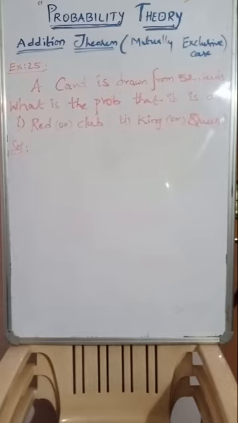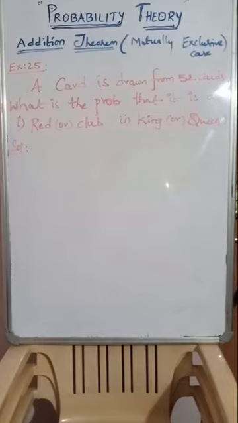Clear? So now red or club it is asked. Here red is totally red in color, club is black in color. Therefore there is no connection between red and club, isn't it? So definitely red cards and club cards are exclusive cards, separate cards only. Clear? So then the red or club is mutually exclusive.